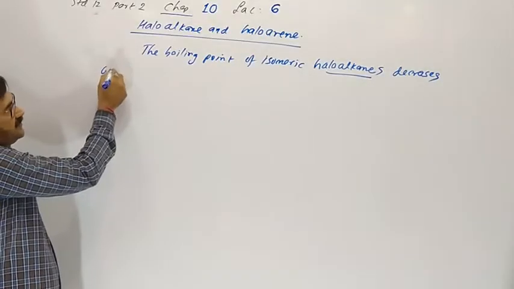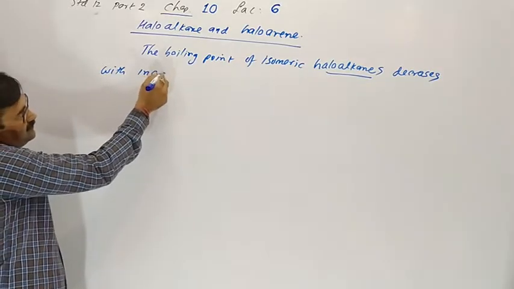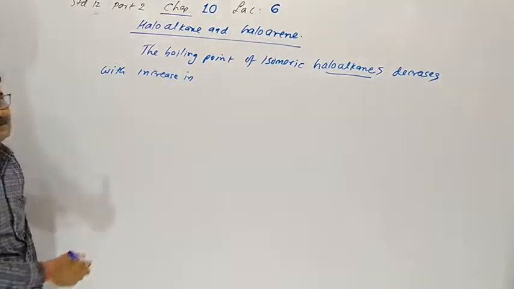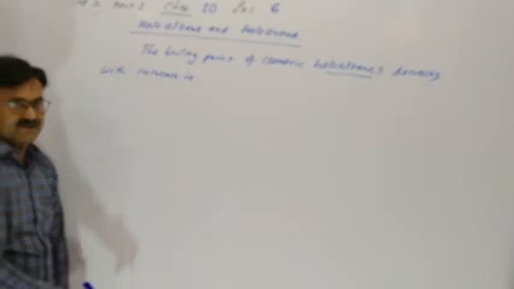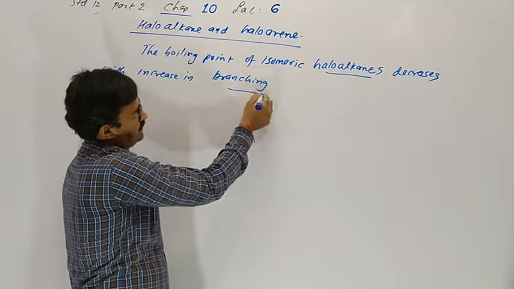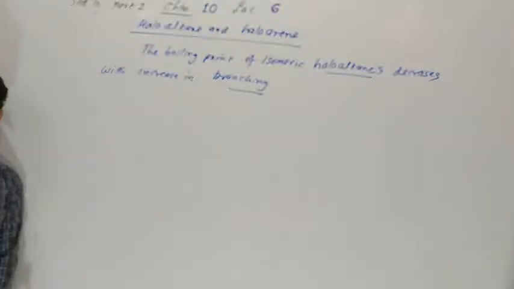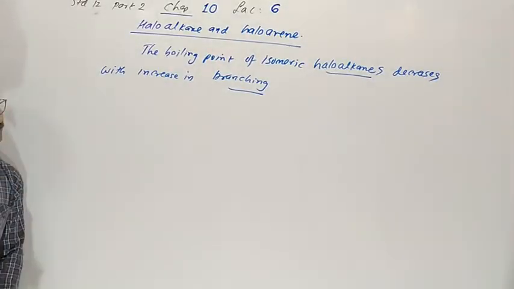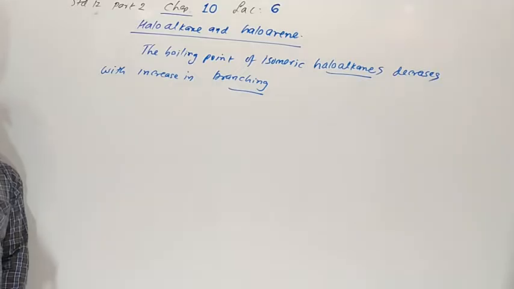With increase in branching, it means as the number of branches increases, the boiling point decreases.